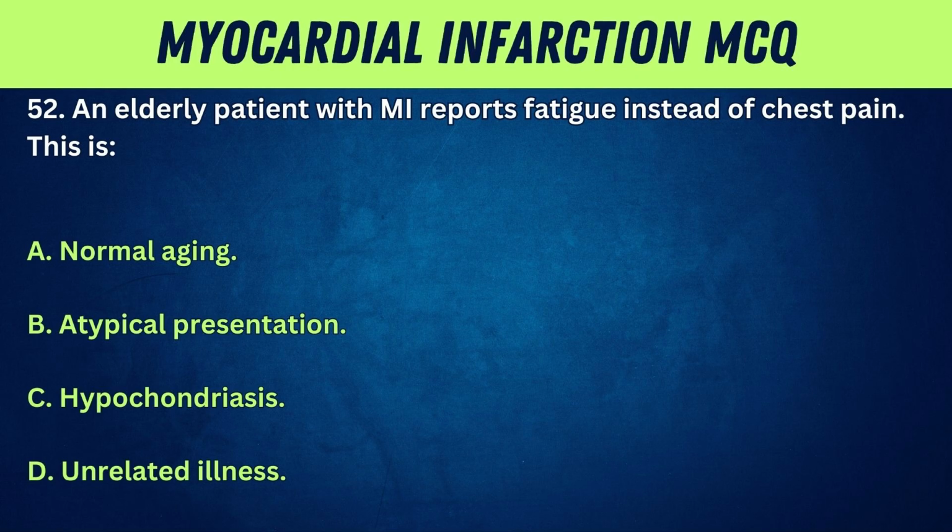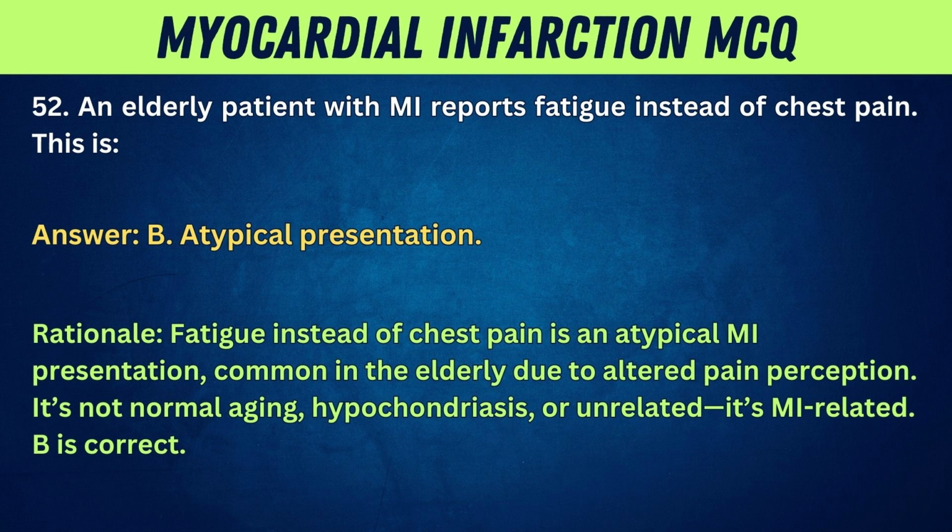52. An elderly patient with MI reports fatigue instead of chest pain. This is A. Normal aging. B. Atypical presentation. C. Hypochondriasis. D. Unrelated illness. Answer: B.